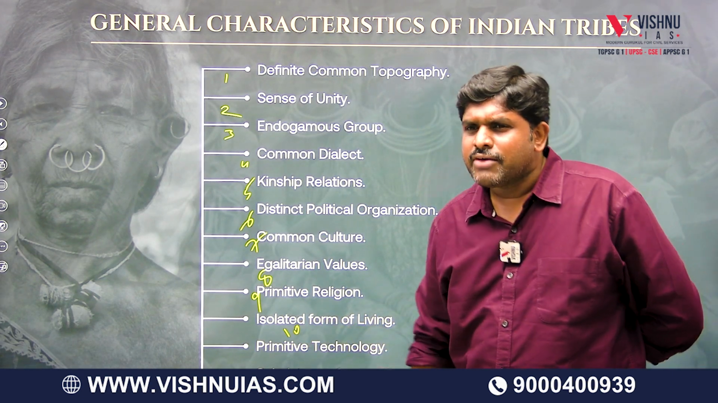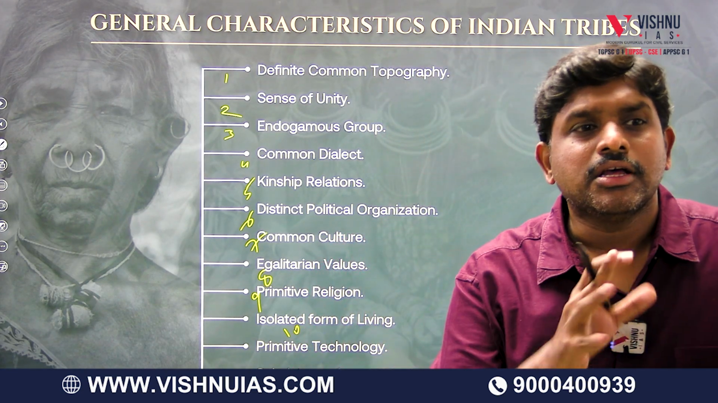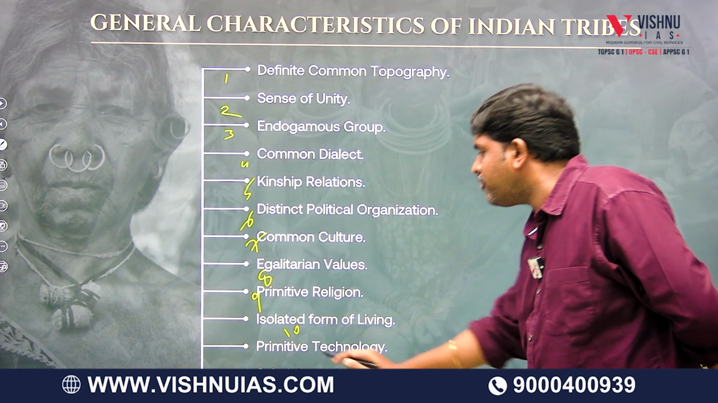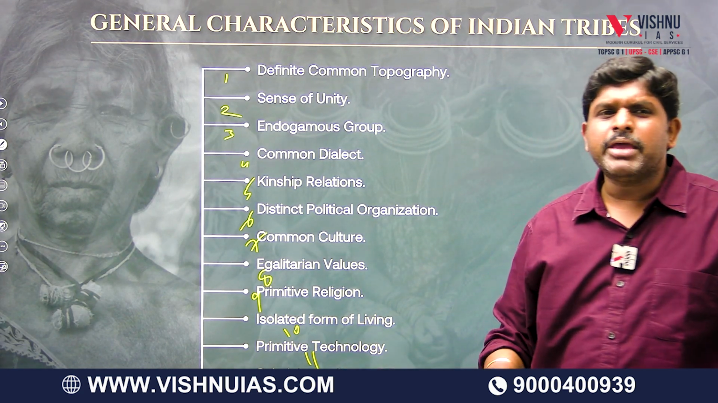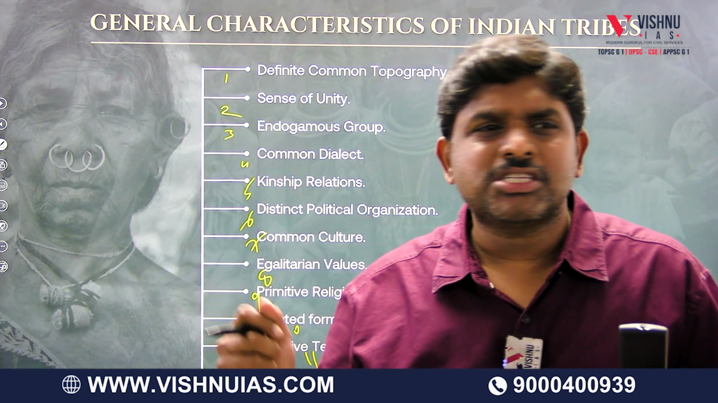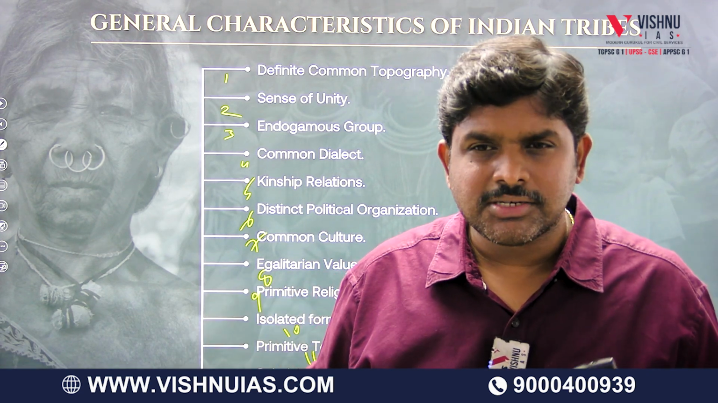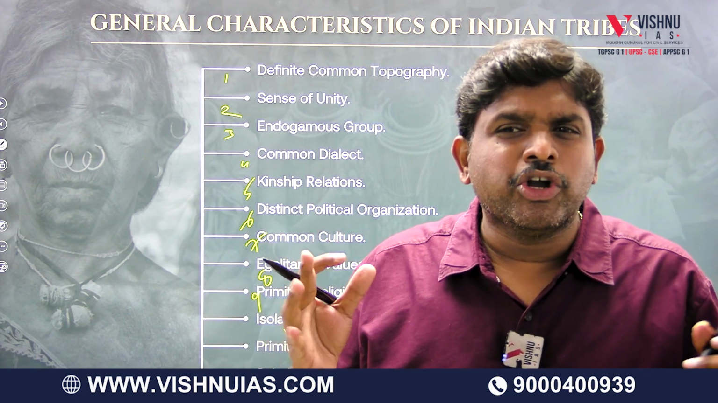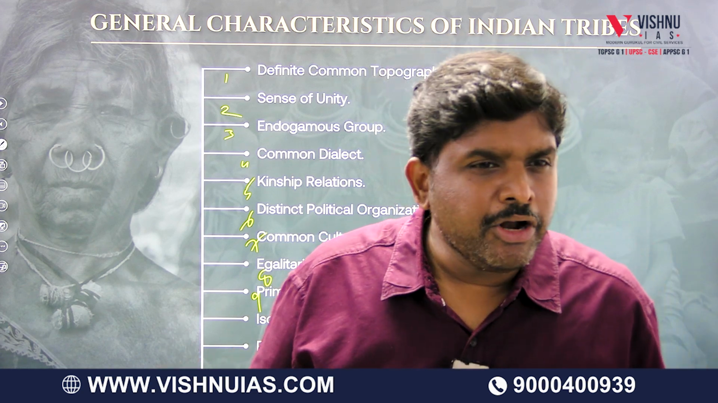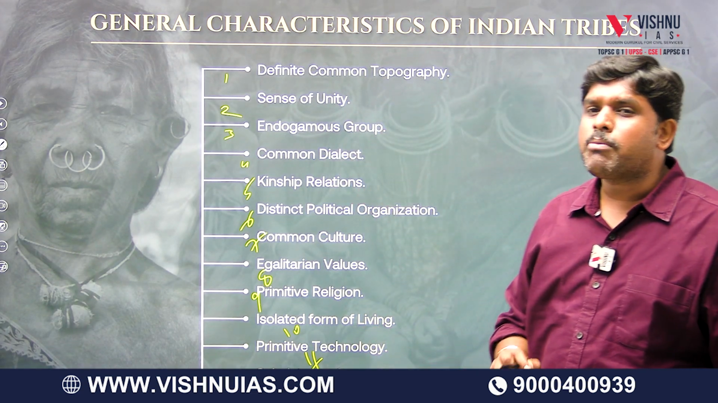Isolated form of living: whether they live with us or in the forest areas, they will be living in the forest areas, which is called an isolated form of living. And the technology will be primitive. Even today they use rough tools and very rudimentary harvesters. They don't use tractors. So the technology is a primitive form of technology. And subsistence form of economy.